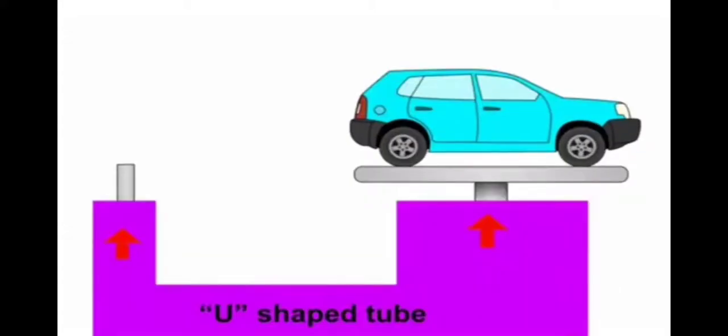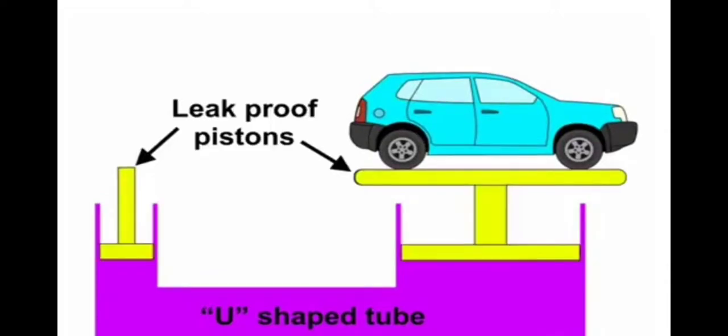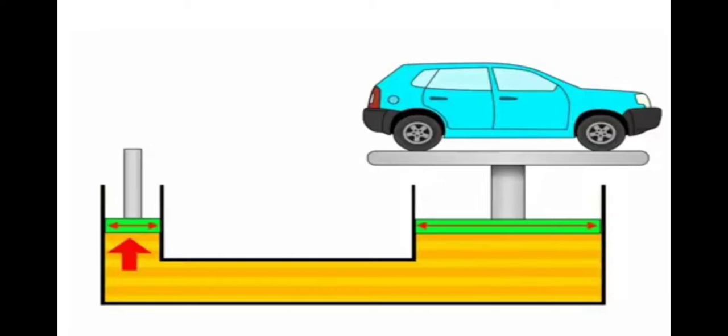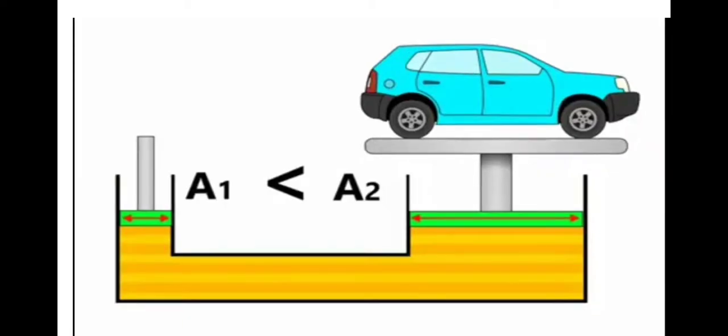It is a U-shaped tube which has two arms and they are closed by two leak-proof pistons. The two arms have different cross sections. One arm has a larger cross section than the other. So here we say A2 is greater than A1, when A1 and A2 are the cross sections of the two arms of the U-shaped tube.